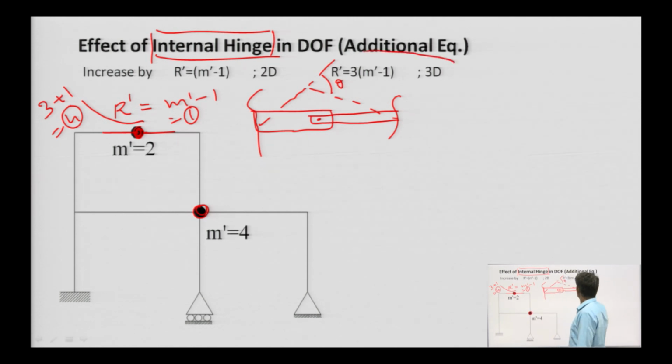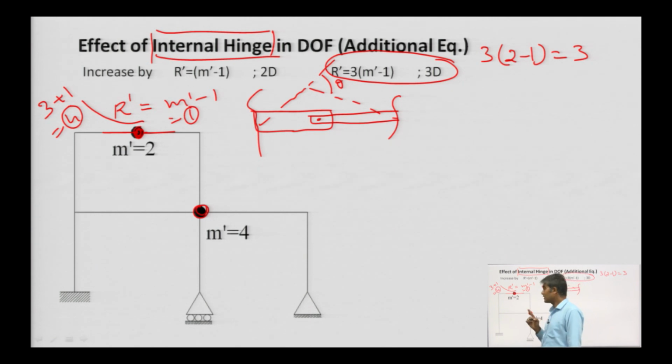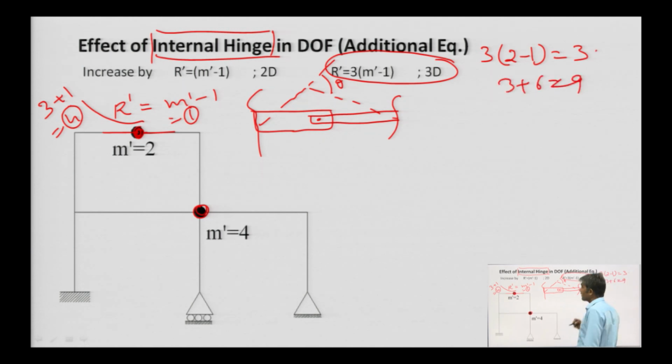Because the expression is m dash minus 1 multiplied by 3. So, 3 times (2 minus 1) means 3, and since an individual joint in 3 dimensions can have 3 degrees of freedom, 3 plus 6 means a total of 9 degrees of freedom. Okay.